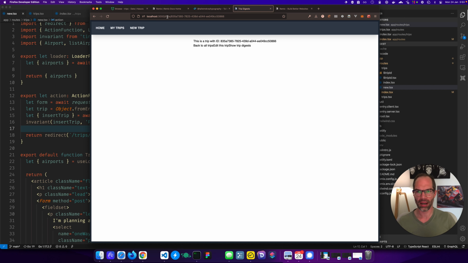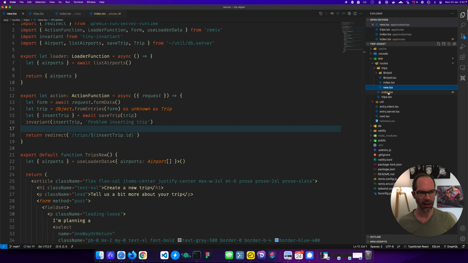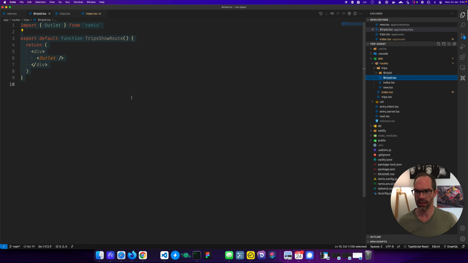So we're actually now on a trips/ID page. You can see here, if I look at my folder structure, I've got index and trips, which we already looked at. And we've got the index page, the new, and trip ID. And trip ID, this $tripId, is what gets rendered here. So when we're on a page where we've got a random ID, that's going to show here. Now, if I want to do some validation, like this has to be a UUID, otherwise throw an error, I could do that right in here. So this is the show trips route.